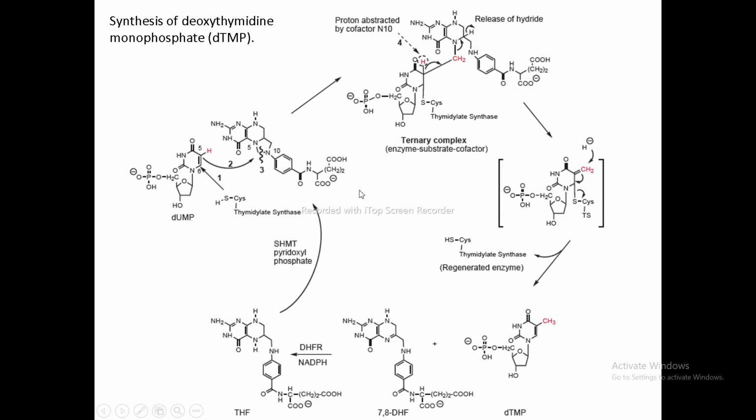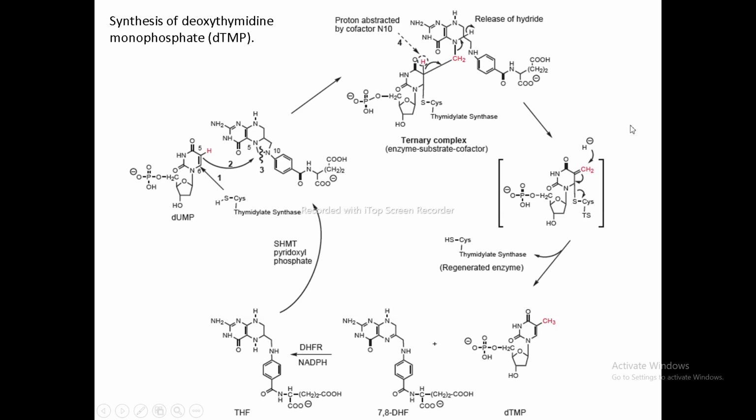and there is a factor. The name of this factor is 5,10-methylene tetrahydrofolate, that is 5,10-methylene THF. So this factor, this enzyme and this substrate, collectively by this process, the dTMP gets synthesized. So it's a simple process for the synthesis of dTMP from dUMP, that is the C5 methylation of the dUMP.